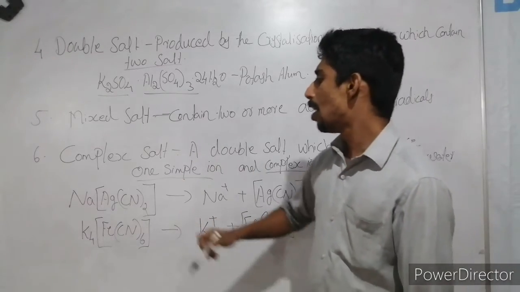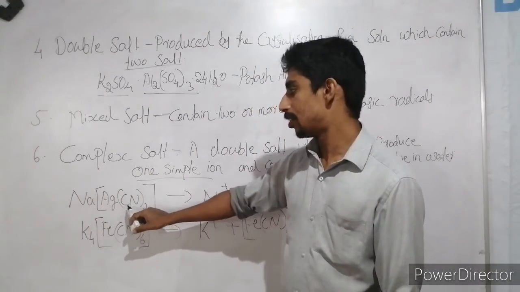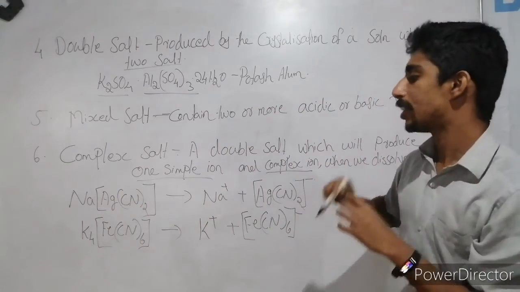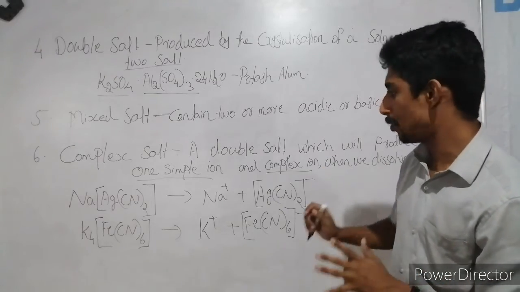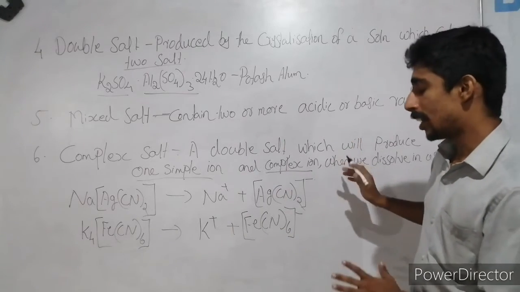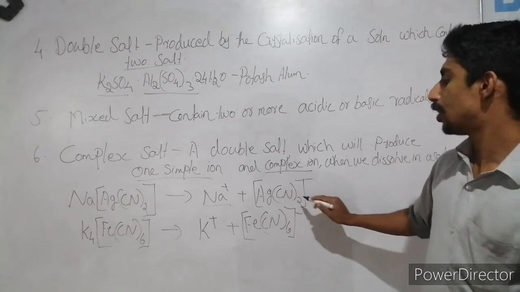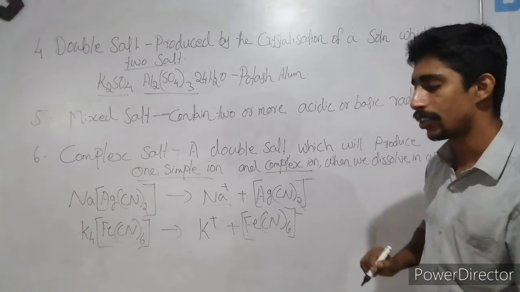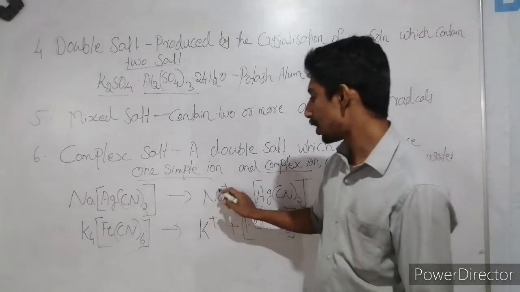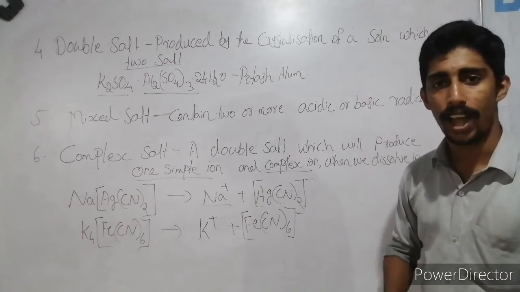Take this example. While we dissolve sodium argentocyanide, or sodium silver cyanide, in water, it will dissociate as Na plus and the argentocyanide, or silver cyanide ion, Ag(CN)2 minus. So here we get sodium plus as the simple ion and the argentocyanide as the complex ion.